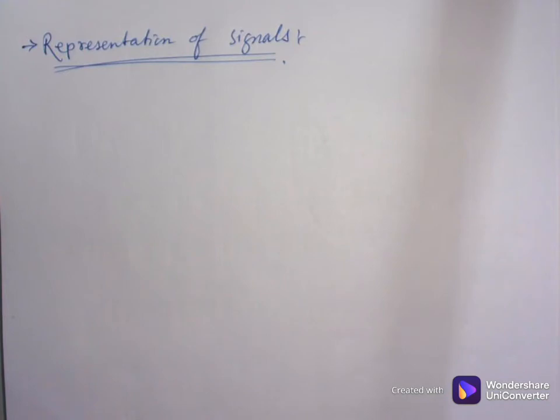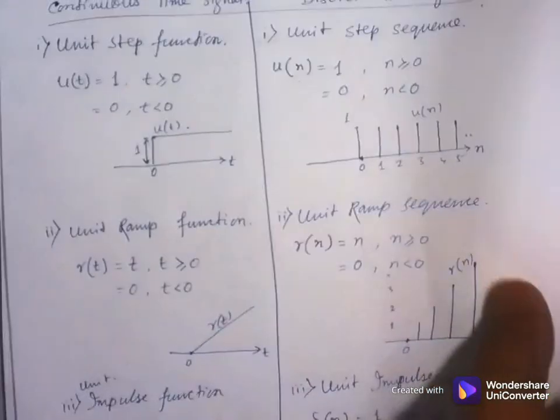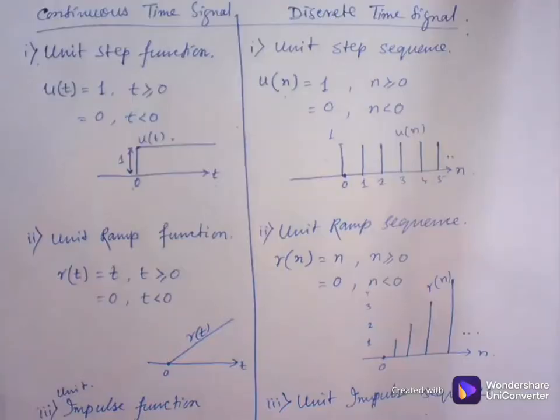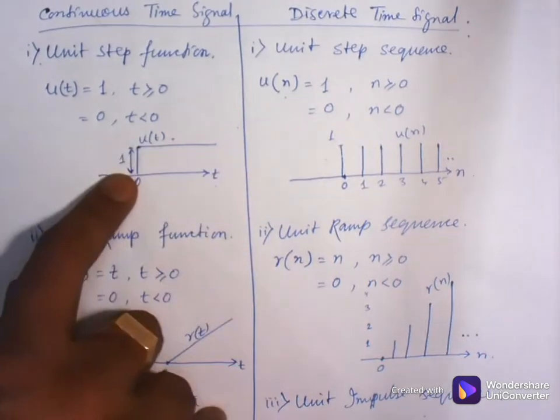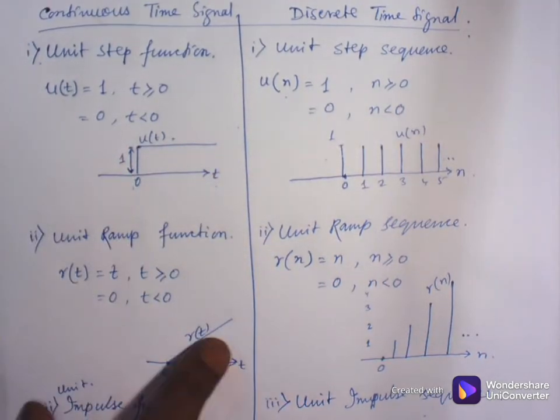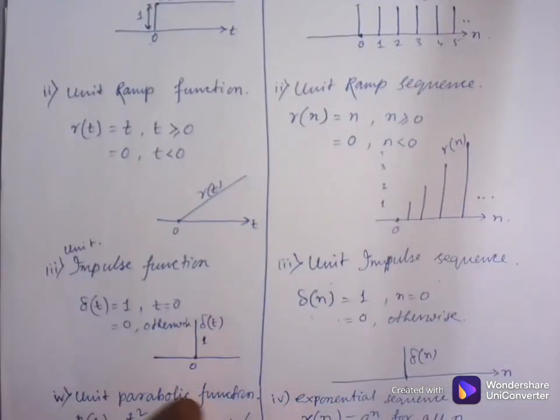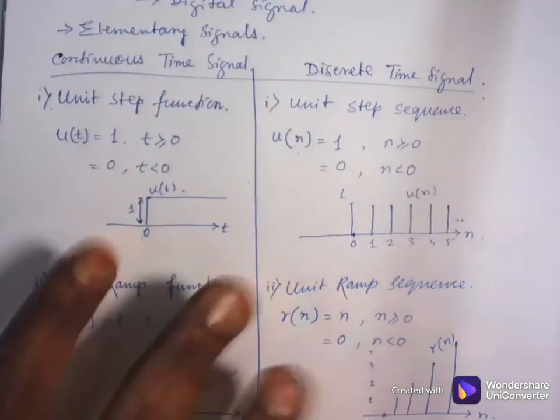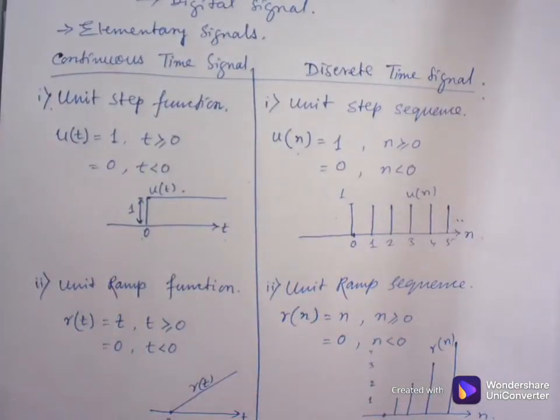So in case of signal also, the very first and foremost thing is that I have to represent the signal. Whatever I have given in this video, that is unit impulse, unit step signal, unit ramp signal, unit impulse function, these all signals I have to represent. Without representation there is no meaning of exchanging the information.